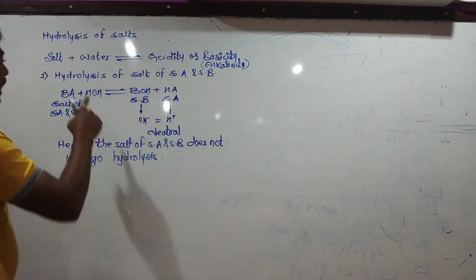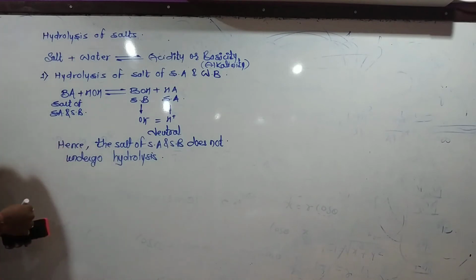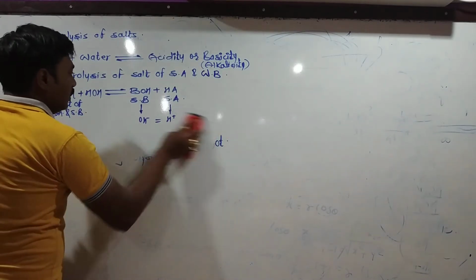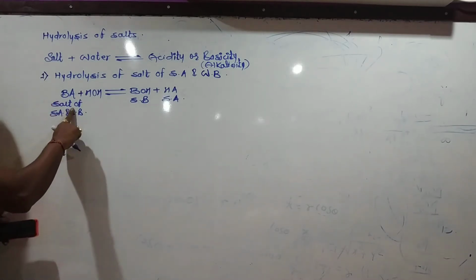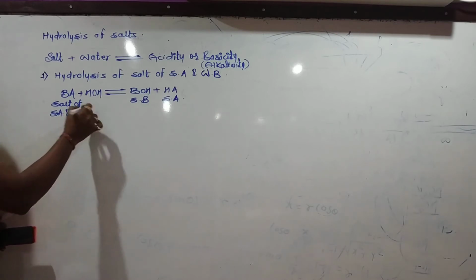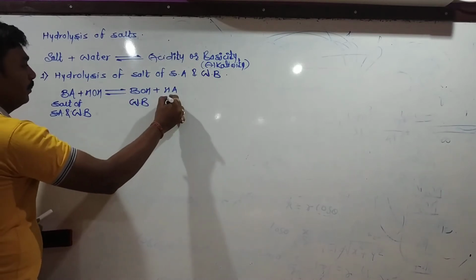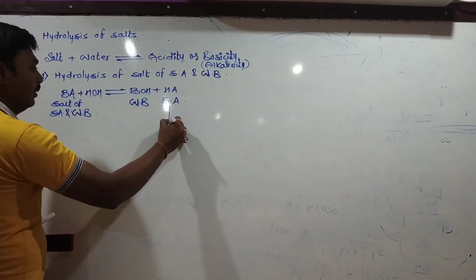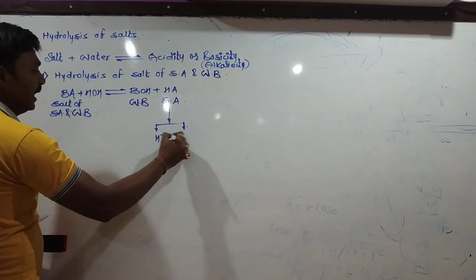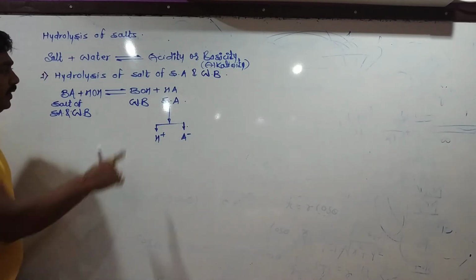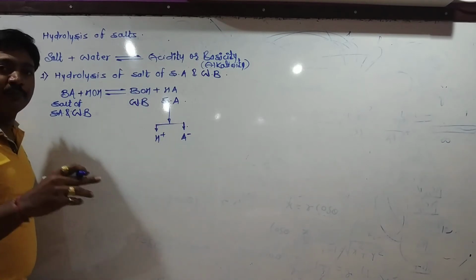Next we will consider the hydrolysis of a salt of strong acid and weak base. Being the salt of strong acid and weak base, on reaction with water it will produce a weak base and a strong acid. The strong acid will completely dissociate to produce H plus and A minus, and the weak base will dissociate to a lesser extent.